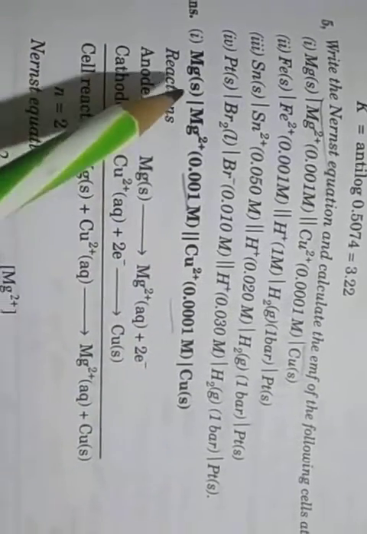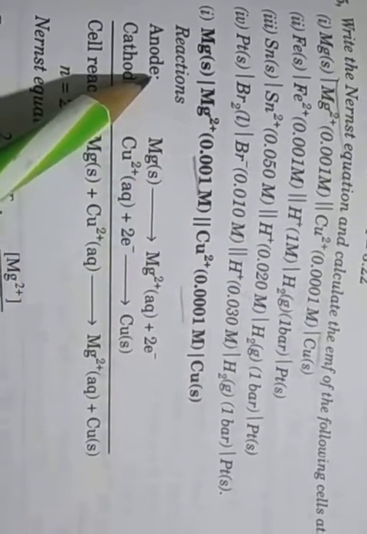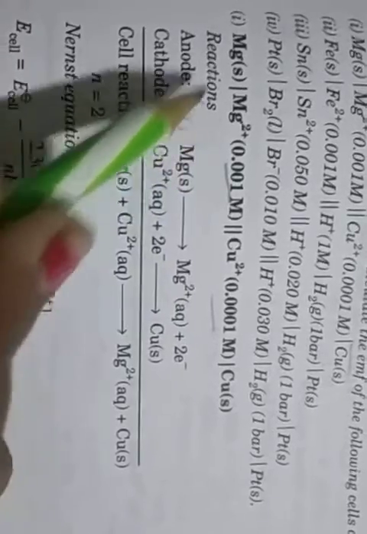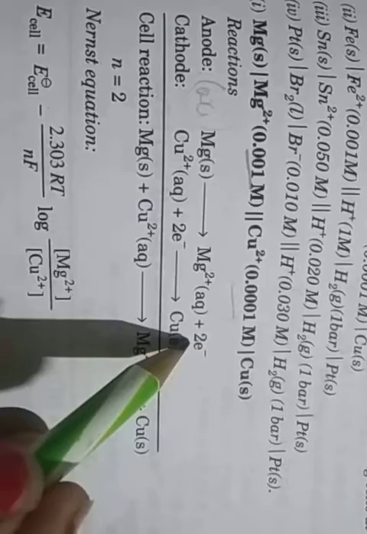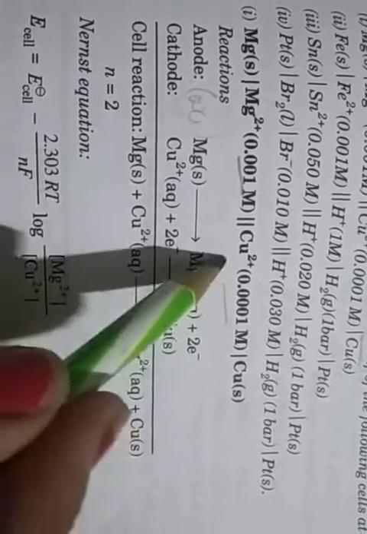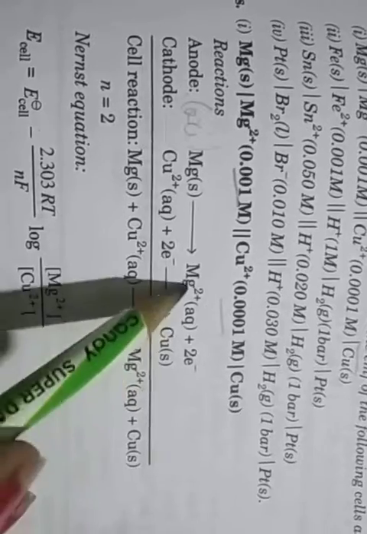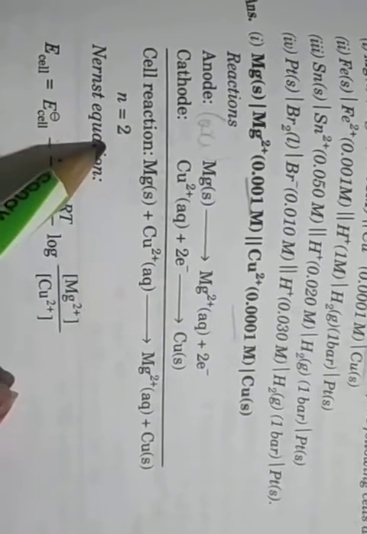So for the reaction, here you see magnesium converts into magnesium plus 2, so this is the anode, because anode is oxidation. Magnesium converts into magnesium plus 2 by loss of 2 electrons, and at the cathode copper plus 2 gains 2 electrons and converts into solid copper. So the cell reaction is magnesium plus copper plus 2 giving magnesium plus 2 plus copper. Here 2 electrons are lost and 2 gained, so n is equal to 2.